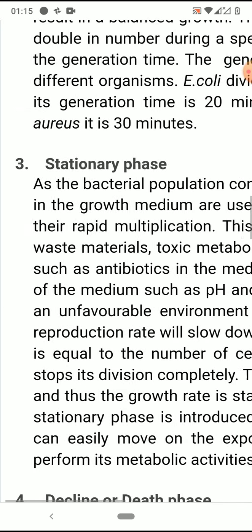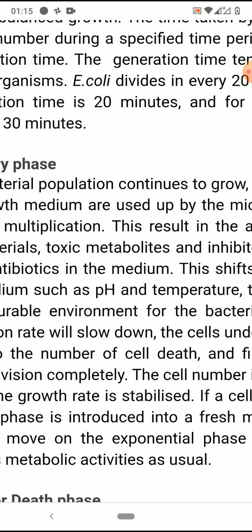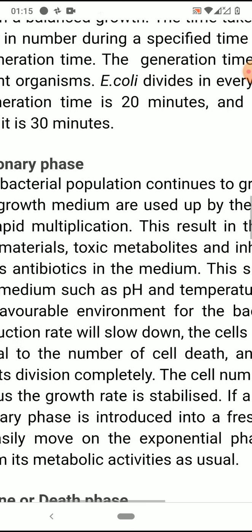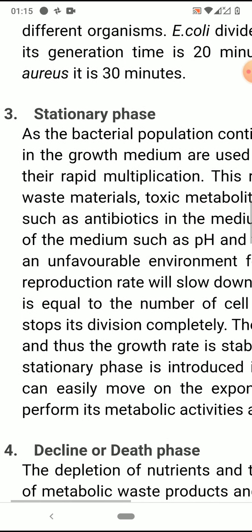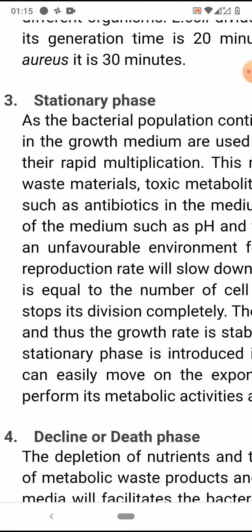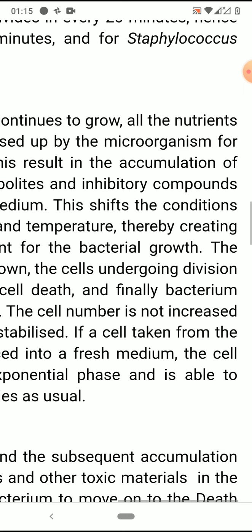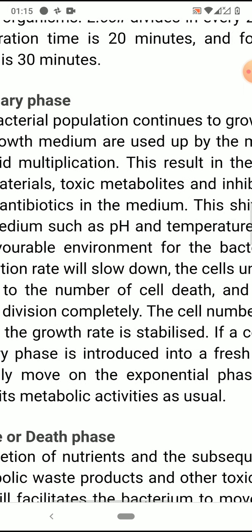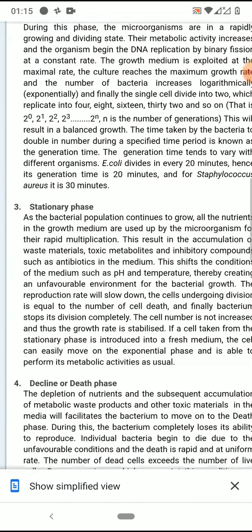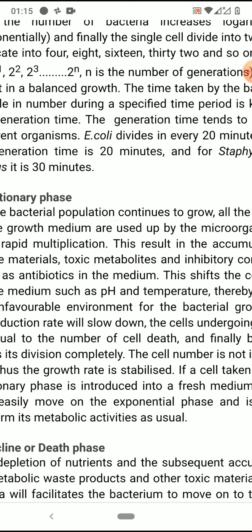Okay, but in the stationary phase, the number of the bacteria growing is equal to the number of the bacteria dying. Why is this? Because as the bacterium grows, it releases several toxic chemicals, the waste materials, the toxic metabolites, and it also synthesizes some inhibitory compounds and antibiotics. We all know that bacteria synthesize antibiotics. Okay, so all these are getting released into the medium. That in turn disturbs the bacteria itself, because they are accumulating, and also the nutrients are getting depleted, because all the growth medium is used up by the microorganisms.